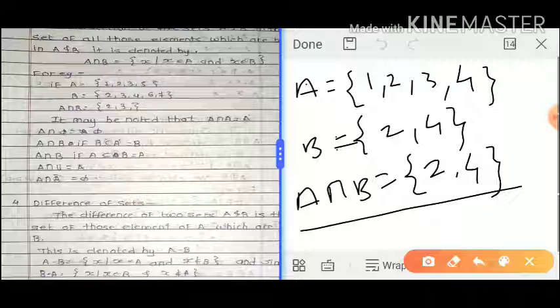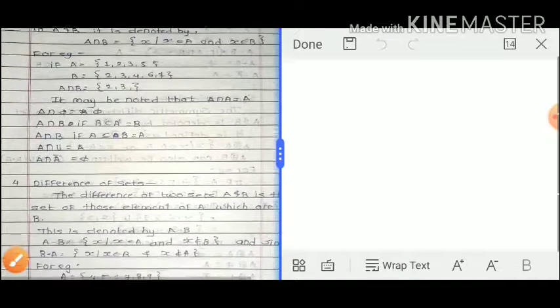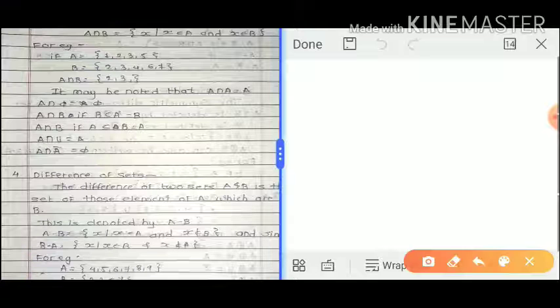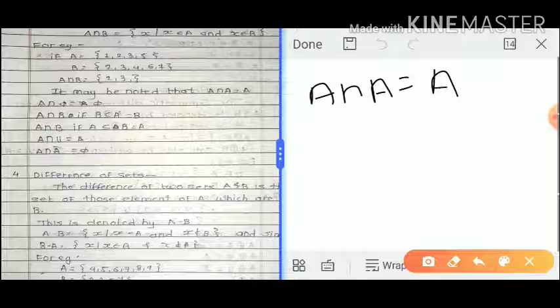There are some important points about intersection. A intersection A equals A always. Suppose A contains the elements 1 and 2.